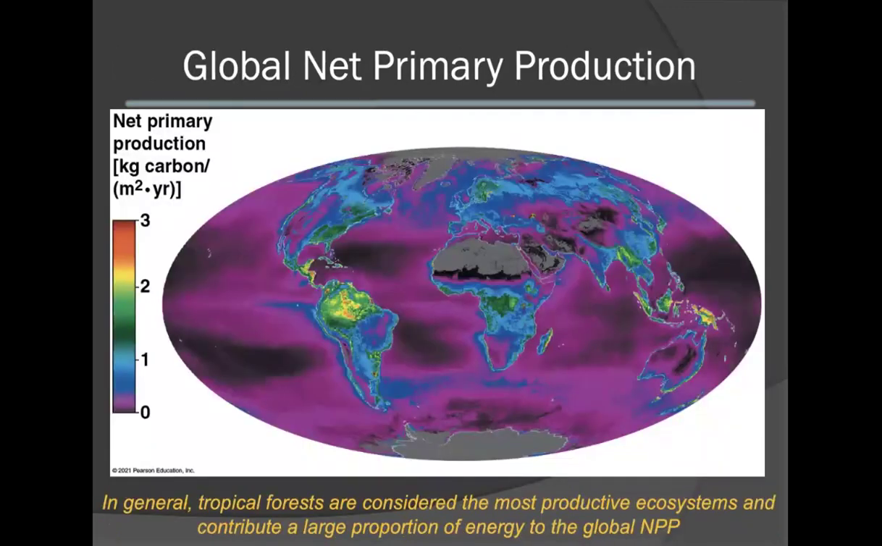This slide depicts the global net primary production levels on Earth. Note that in general, the tropical forests, which typically have green, yellow, orange, and red net primary production values, are considered to be the most productive ecosystems. As a result, they contribute a large proportion of the energy to the global NPP, even though they are restricted to various locations, usually close to the equator. Also note the vast landscapes, such as the Antarctic as well as Arctic and desert regions, that are considered to have very low net primary production values and are denoted in black or in gray.